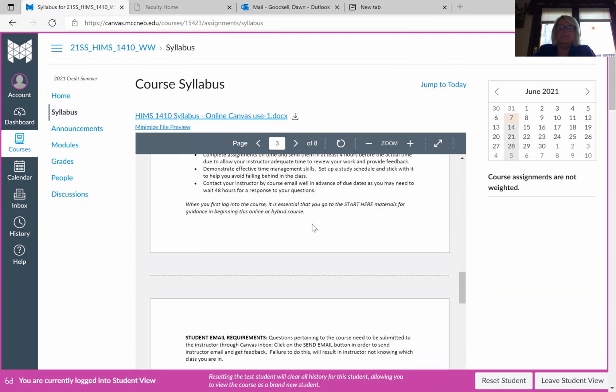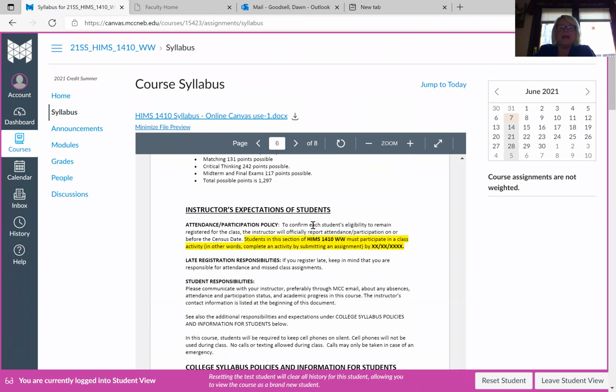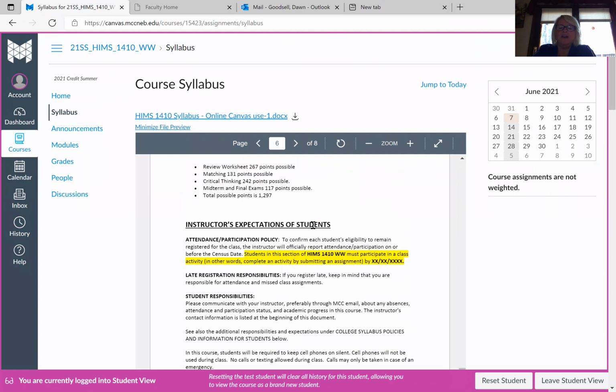I'm trying to see if there's anything else here that's really important. Not really, other than the fact that I want to make note that students must participate and do something before the census date, or you will be kicked out of the class, which is an MCC rule, and it's because of financial aid. So what you need to do is read your material, do your discussion question, and get that in and get it done. So you have one submitted assignment prior to the census date.